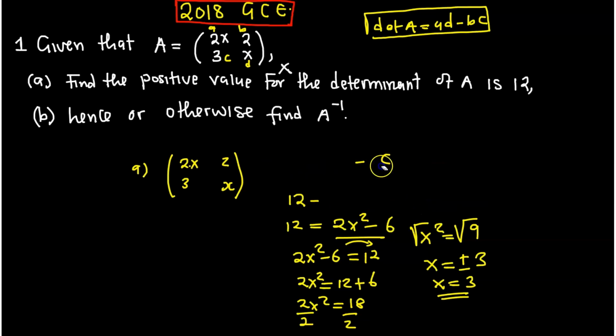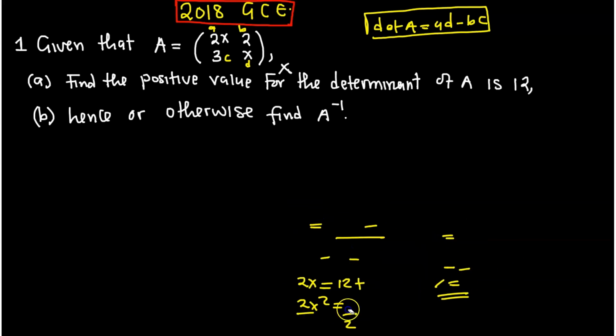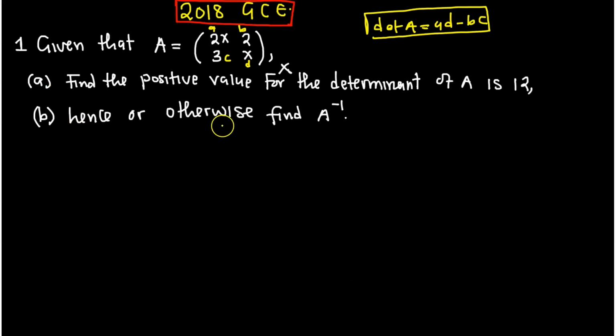Okay, so having found the value for x, we found it to be 3. Take note, the value for x is 3. Now, there is another thing that you need to know. Look at the second question: hence or otherwise find A negative. Now, what is this A negative?